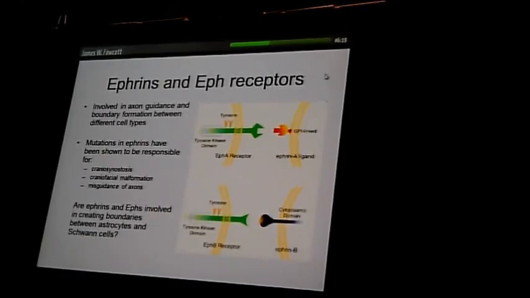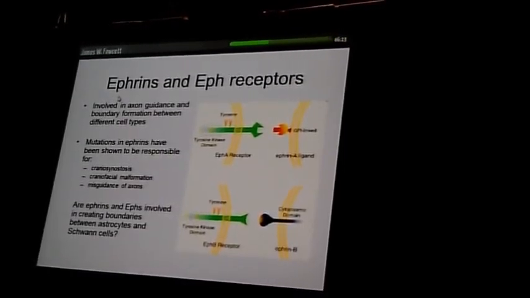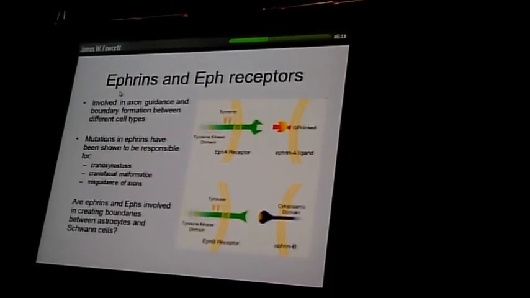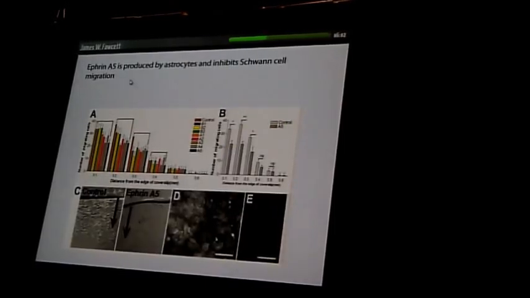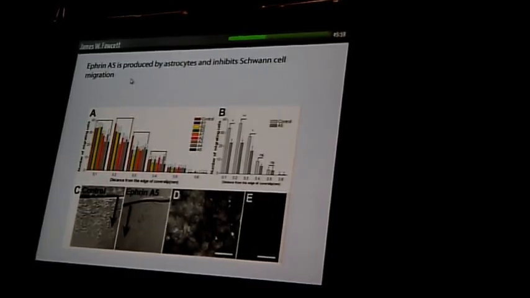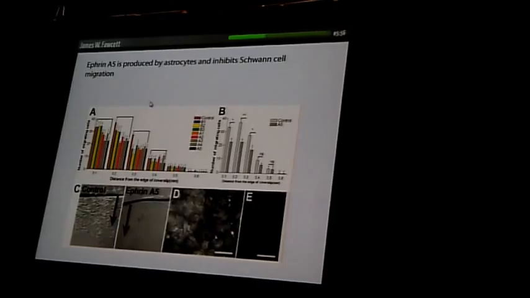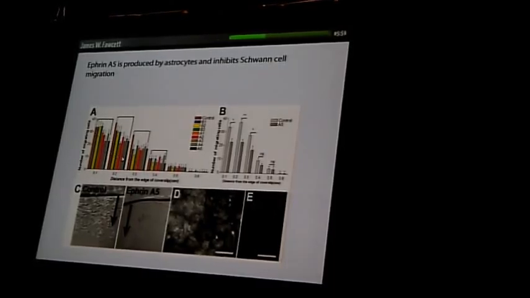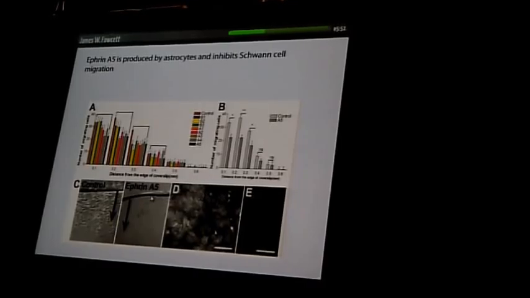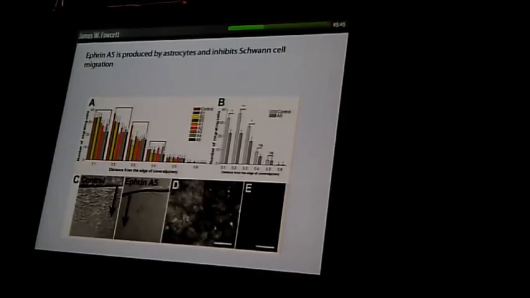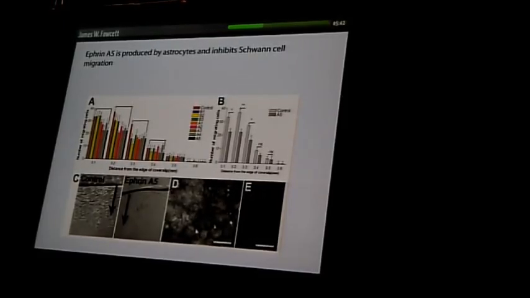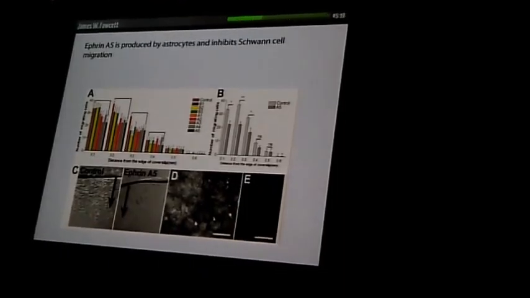A second mechanism, and I'm afraid there's three of these which I'm going to talk about, is Eph receptors and ephrins. Now, there's a wide literature on cell mixing and cell separation during development based on the interactions of Eph receptors and ephrins. We did a screen to see if any of the ephrins that might be produced by the nervous system or by astrocytes inhibit Schwann cell migration. And this is the screen. The one that was the most inhibitory is ephrin A5, and that's a quantification here of the inhibition of migration by ephrin A5. And that picture there demonstrates that astrocytes produce ephrin A5, this inhibitory molecule.